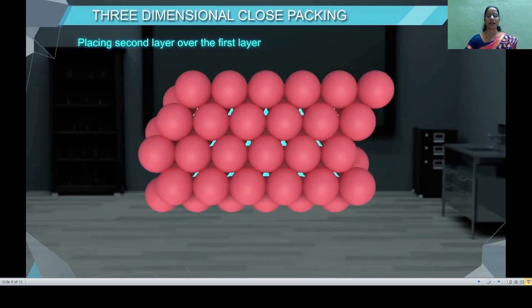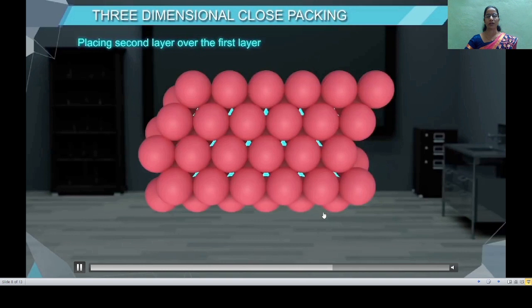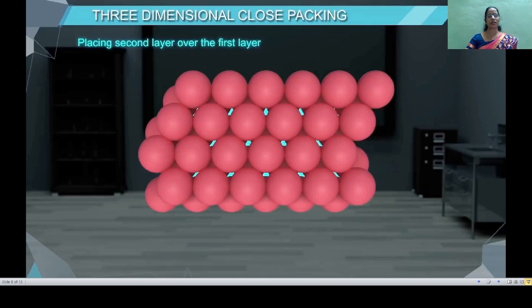Let's study in detail the tetrahedral and octahedral voids. Then we will study the arrangement of the third layer over this second layer to obtain a three-dimensional close packing.